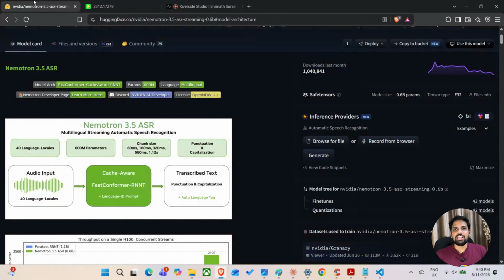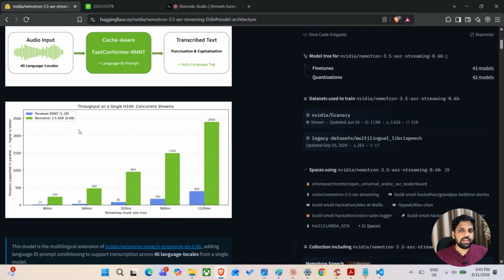Hello everyone. In this video, we are going to discuss one of the interesting releases from NVIDIA, which is Nemotron 3.5 ASR. Nemotron 3.5 is an automatic speech recognition model with just 600 million parameters. The small model already supports 40 languages and can be adapted for both offline and streaming-based inference. The previous release from NVIDIA was the Parakeet model, which had more than 1 billion parameters. The number of parameters in Nemotron 3.5 ASR is just 600 million, which is almost one half of it, and it also provides high throughput.